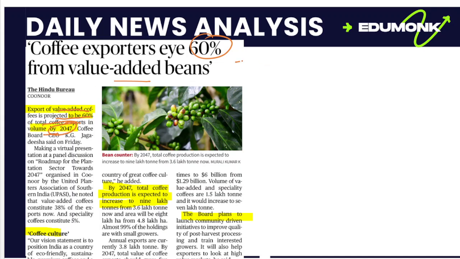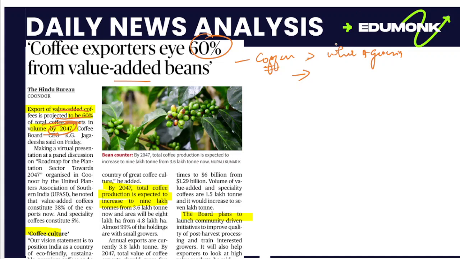Here we have to understand the history of coffee, where it grows, what the ideal conditions for growing coffee are, and other things. First of all, we have to understand why coffee is important for India. We can go through some statistics.